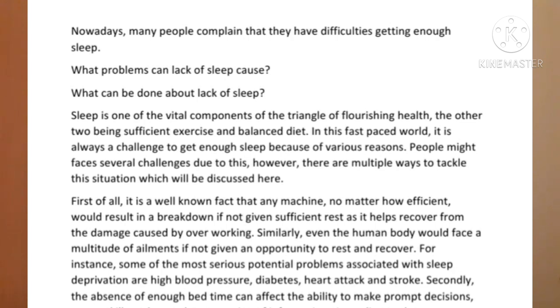With the introduction, as informed in the previous videos, the first sentence is a general statement, an opening statement. Second is a paraphrase, and third tells what exactly you are going to do in this essay. So let's start. The first one: sleep is one of the vital components of the triangle of flourishing health, the other two being sufficient exercise and a balanced diet. It's a very general statement. It's not taking any sides, not saying it's good or bad. It's just stating the fact that it is one of the vital components.